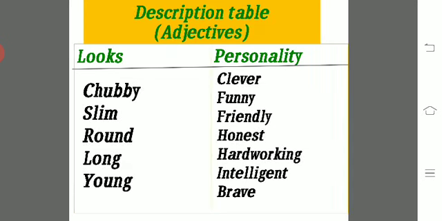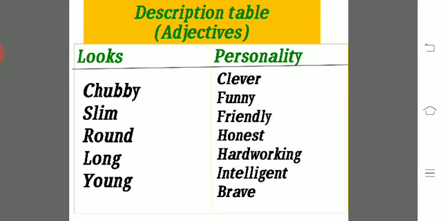Students, by writing this, you got many words describing a person: chubby, slim, round, long, young, clever, funny, friendly, honest, hardworking, intelligent, brave. Do you remember when we were studying Mala Goes to School?